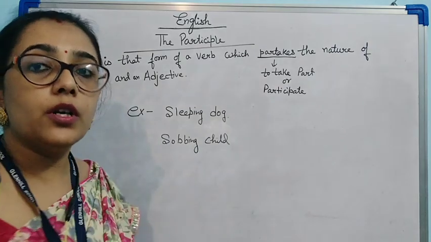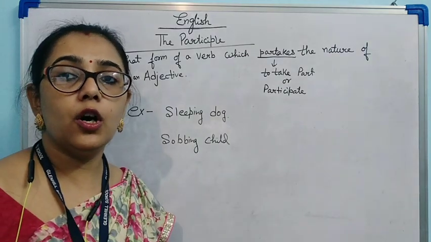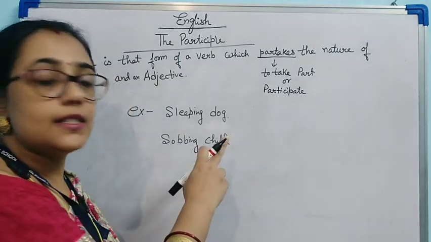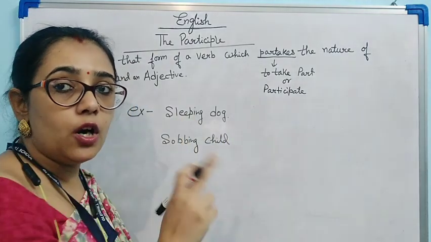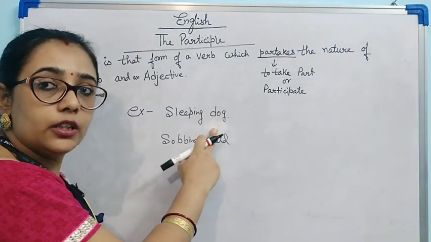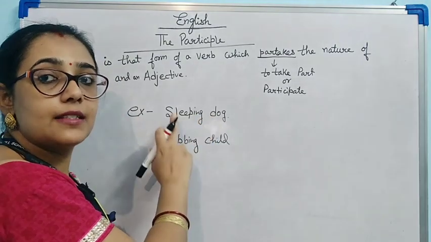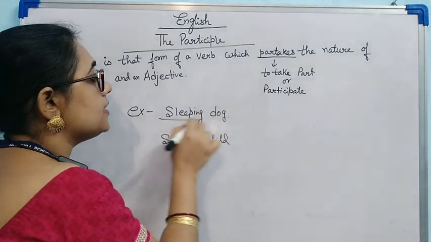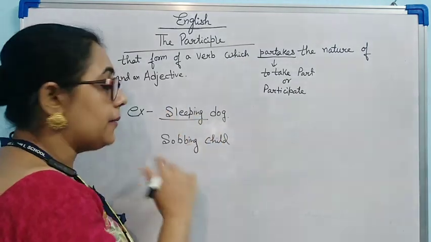Sleeping dog. What is the quality of the dog? The dog is sleeping. I am talking about which dog? That dog which is sleeping. Sleeping dog is acting as an adjective. And what action is the dog doing? The dog is sleeping. So it is acting as a verb also. So this is participle.